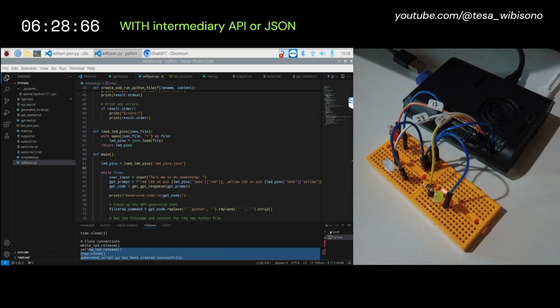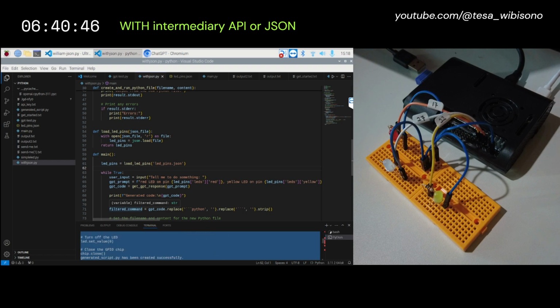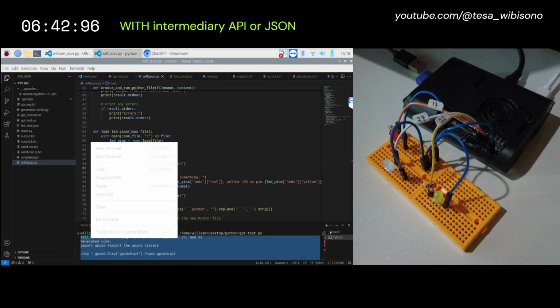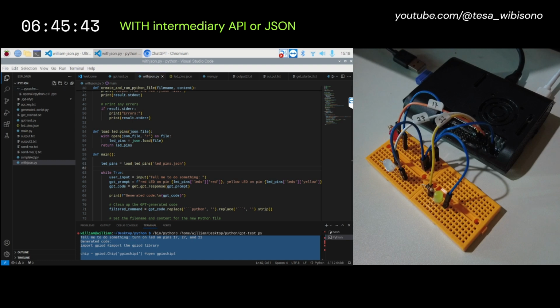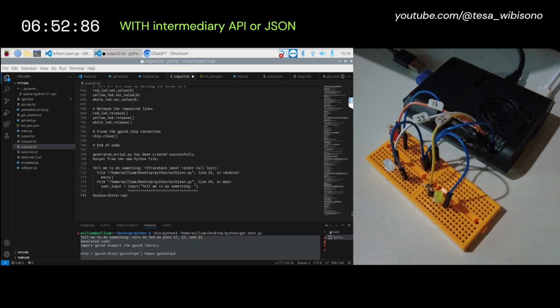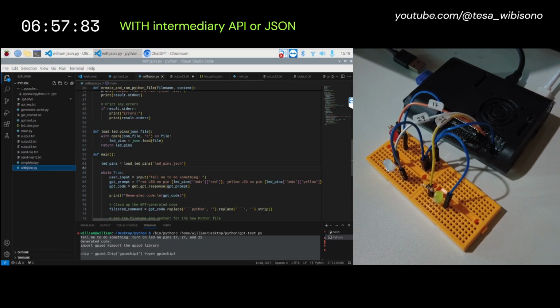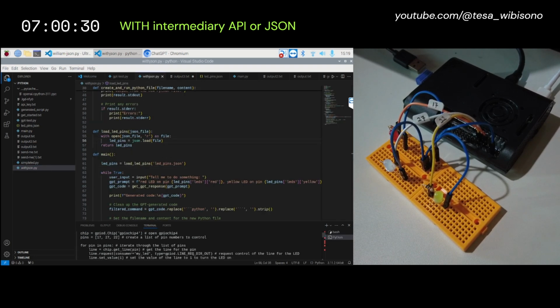Again, we are saving all the code made by ChatGPT API for documentation purposes. The difference in this test is that ChatGPT API knows the colors of the LEDs and which GPIO pins they are connected to. Using JSON, we could assist ChatGPT to interpret the instruction without giving it too many details in the prompt. As a result, we could just tell ChatGPT which color of the LEDs to turn on and turn off. But the code made by ChatGPT API is still unstable, because you can see that ChatGPT API still needs a few failed attempts until it finally completes the task.